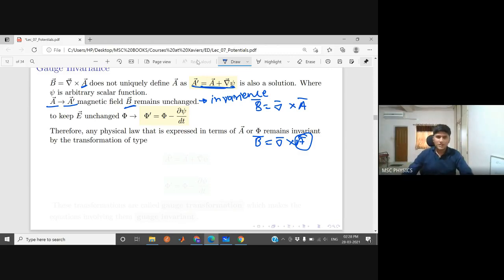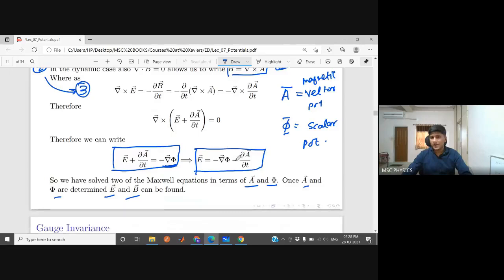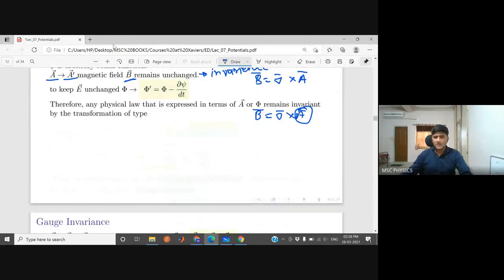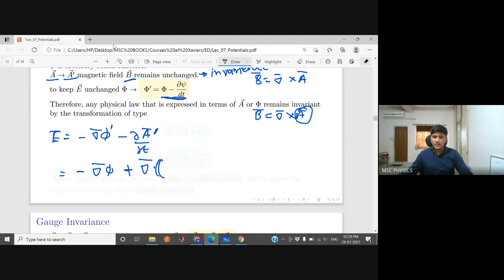Similarly, there is another equation: E equals negative gradient of phi minus del A by del T. Now, if you want to change A to A prime, you want to find a general solution for what to use in place of phi and A so that E also remains constant. So in place of phi, we write phi prime, which you define as phi minus del psi by del T, so it is minus grad phi plus gradient of del psi by del T, minus del by del T, and in place of A, A prime, what you can write is A plus grad psi.